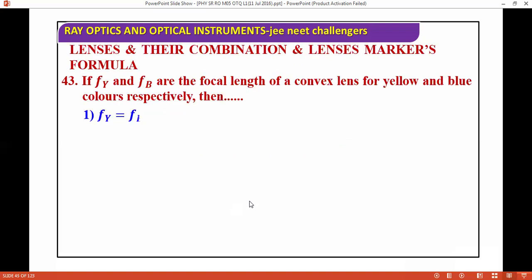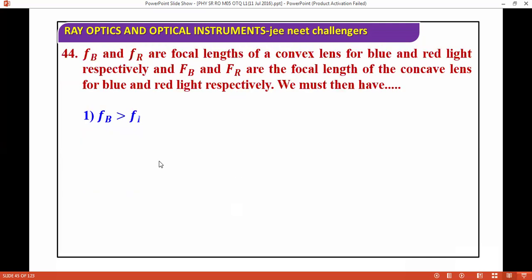Yeah. So next question: Fy and Fb are the focal lengths of a convex lens for yellow and blue color respectively. Then the correct answer is Fy is greater than Fb. So the focal length for yellow is greater than for blue, because focal length depends on wavelength and refractive index. Okay, so next question.